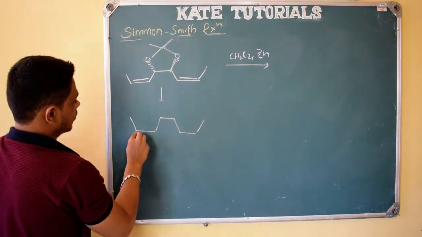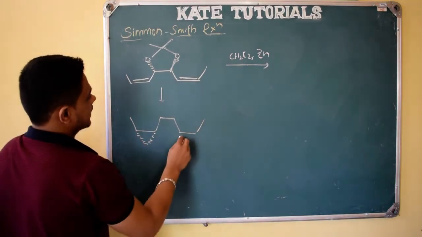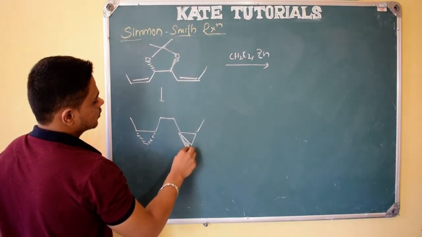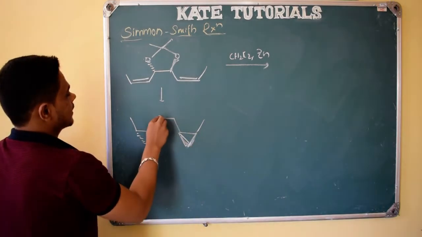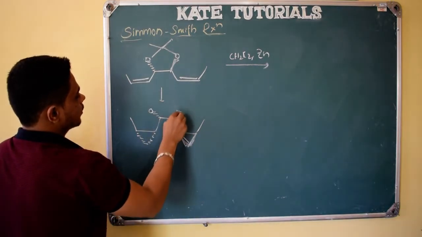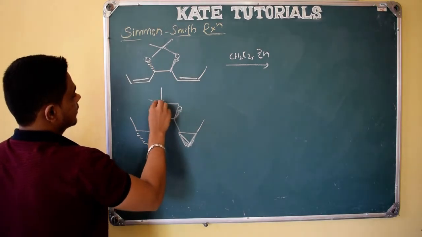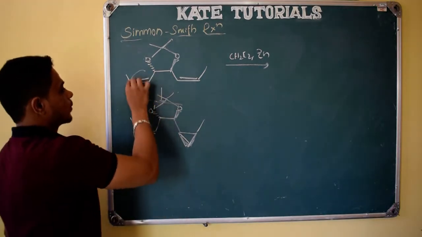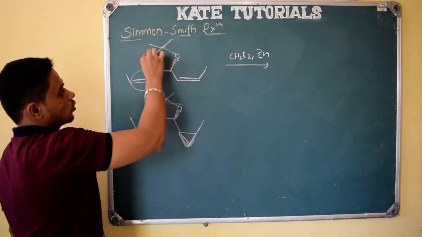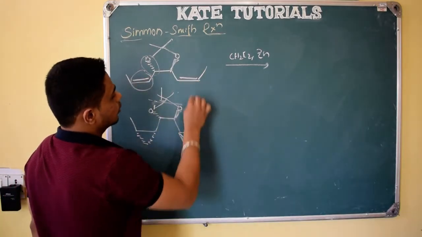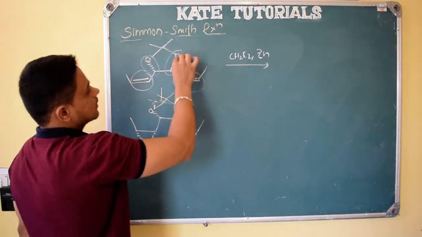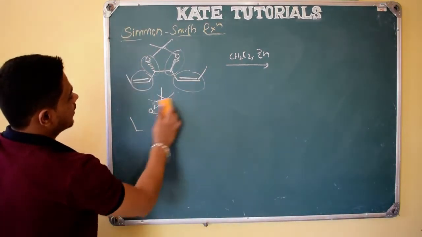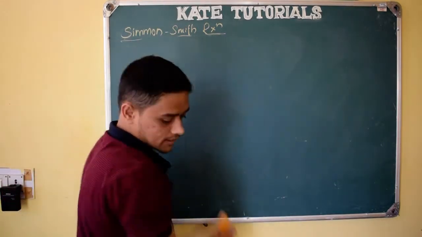Here it comes below because zinc will coordinate, and here it will come above. Why? Because zinc will coordinate with the above oxygen. So like this we will get, and here O, and here above the plane O. The same reason you can give. Sorry, it is like this, right? This is the product we will get. Here also a cyclopropane ring, but it will be below as it coordinates with the below oxygen, and here we will get the cyclopropane ring above because zinc coordinates with the above oxygen, right? So this is about the Simmons-Smith reaction and its stereochemistry.